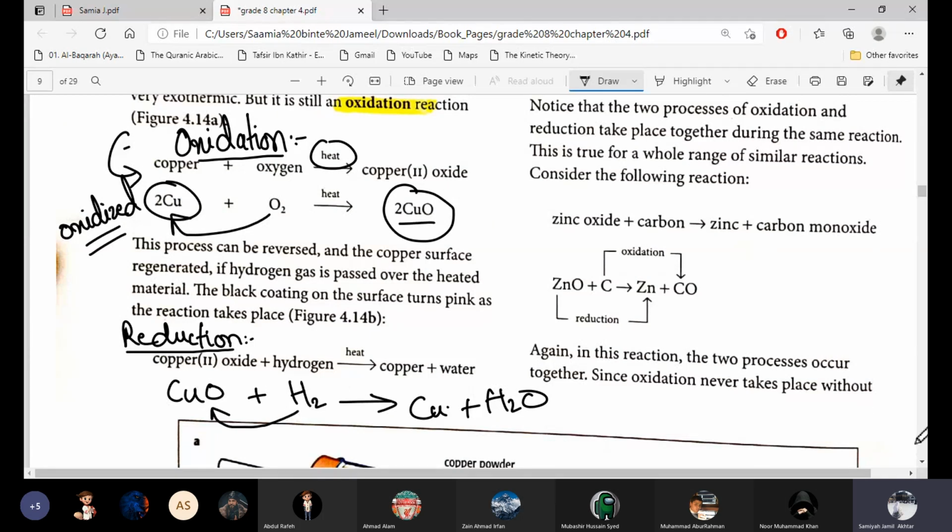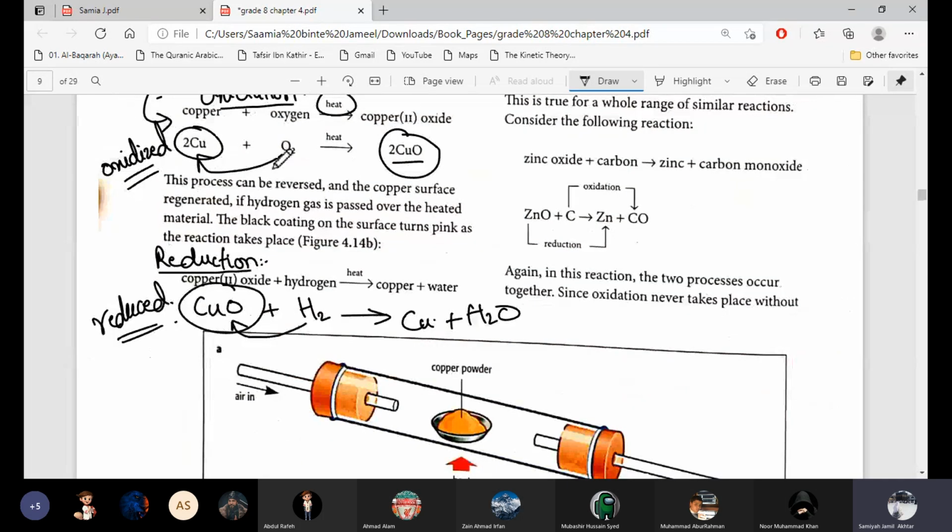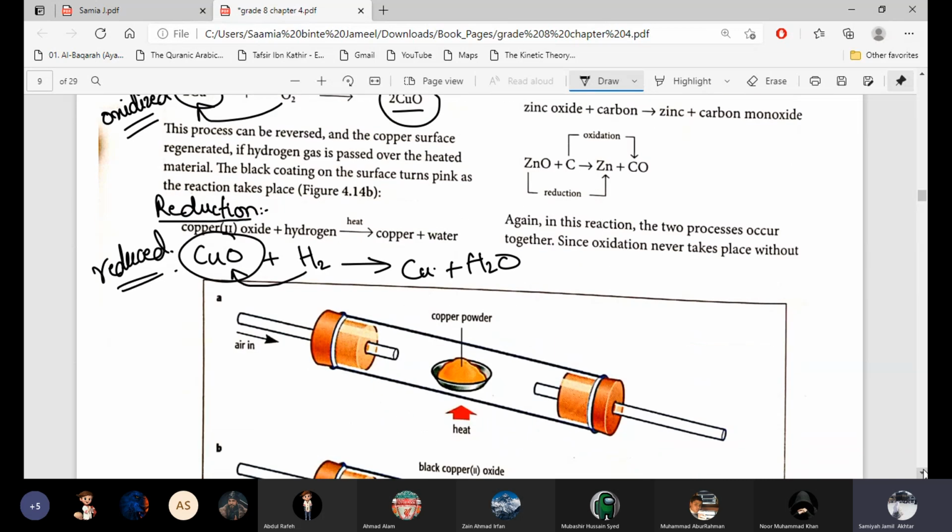Reduction is happening, removal of oxygen is happening. So we will say that copper oxide is reduced. The substance to which oxygen is added is oxidized, and the substance from which oxygen is removed is reduced.